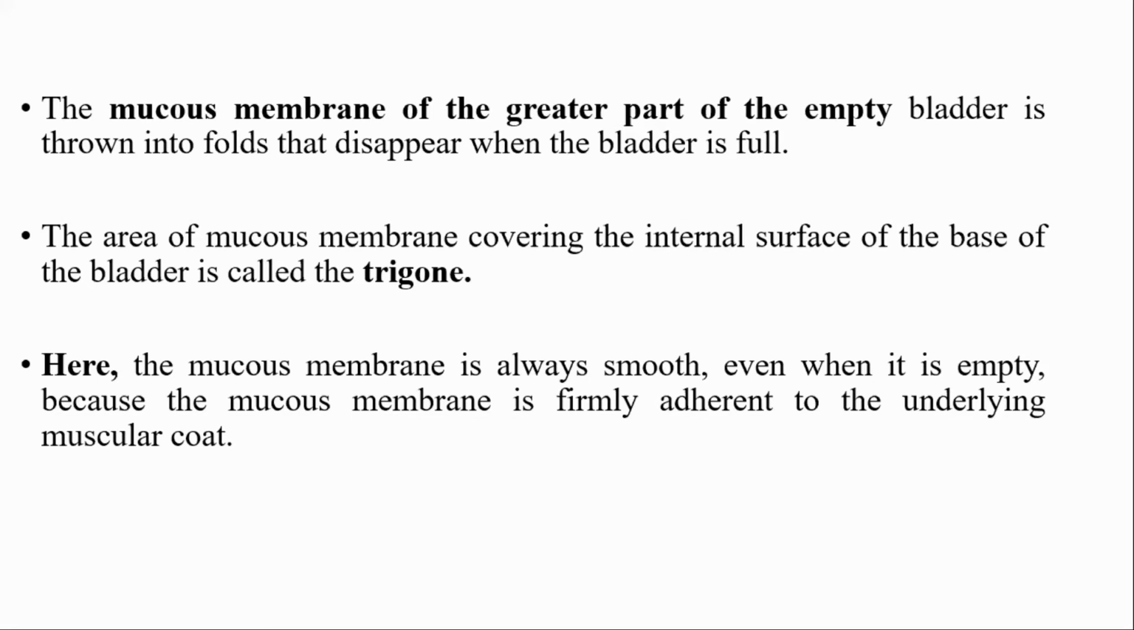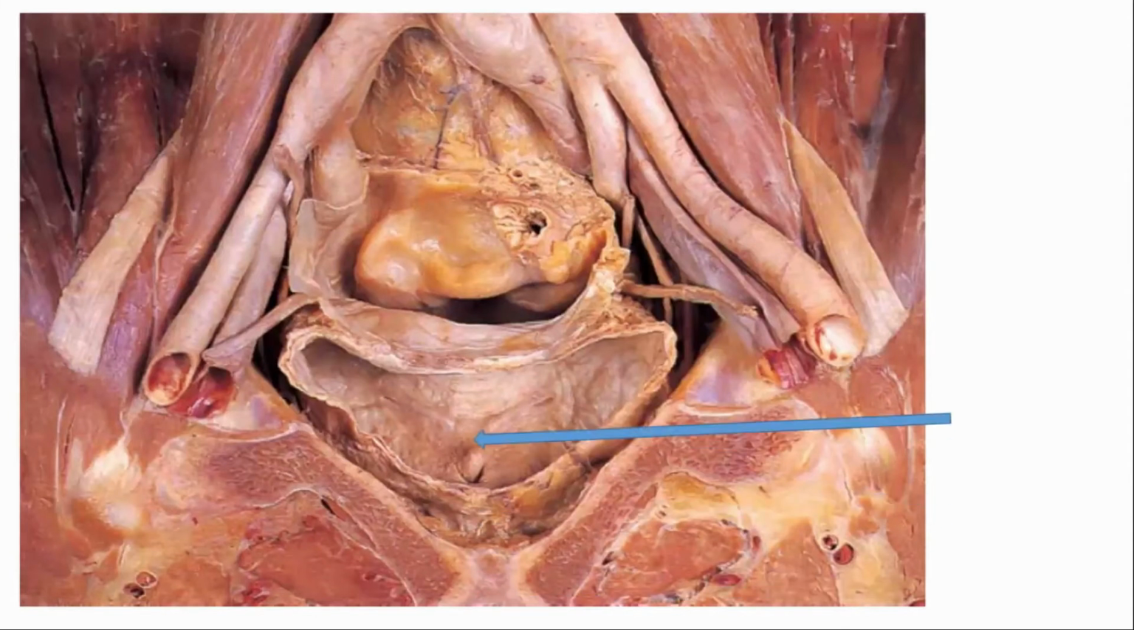The other parts are loosely attached, so rough in nature, but only the part covering the internal surface of the base of the bladder is very smooth, because it is firmly adherent to the underlying muscle layer of the urinary bladder. So this is the trigone of the urinary bladder, and this one is the internal urethral orifice, which is very smooth in nature. These are the two openings for the right and left ureter in the urinary bladder.